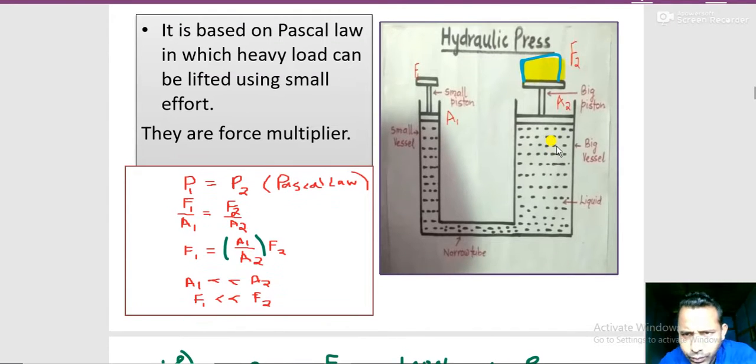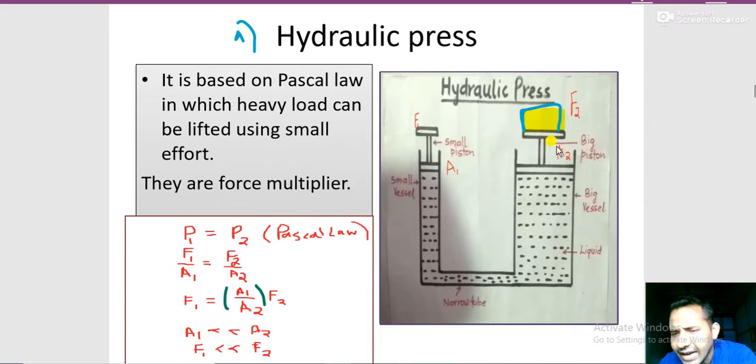Now what is a hydraulic press? A hydraulic press is a device or instrument based on Pascal's law. It helps to lift a heavy load by using a small effort. Overall, why is a hydraulic press needed? Because you apply a small force over here so that you can lift a large load, or you can keep a car over here and lift that car too by using a small effort.